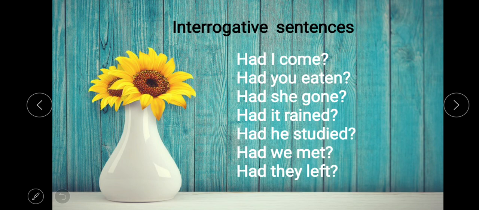Now interrogative. When we put the helping verb at the starting of the sentence, these are yes/no type questions. Had I come? Had you eaten? Had she gone? Had it rained? Had he studied? Had we met? Had they left? These are yes/no type questions.